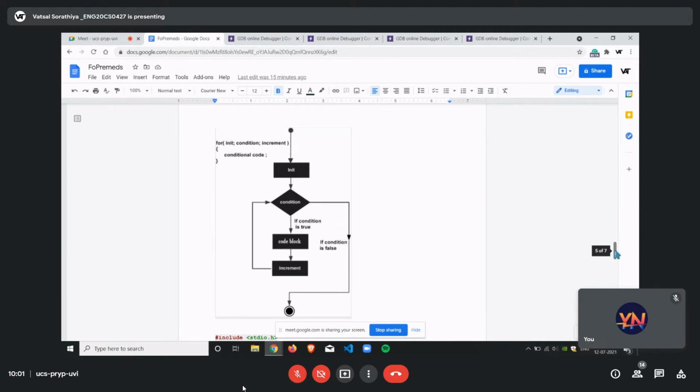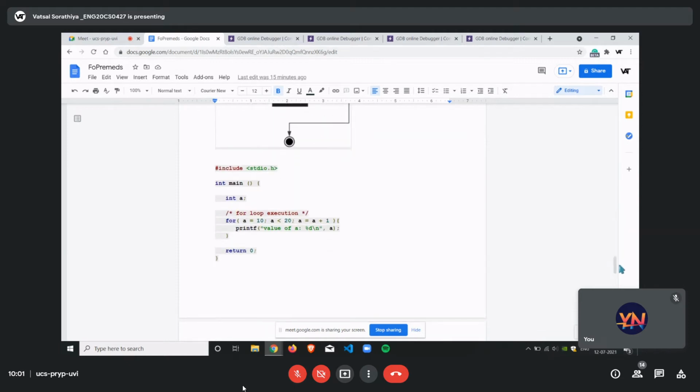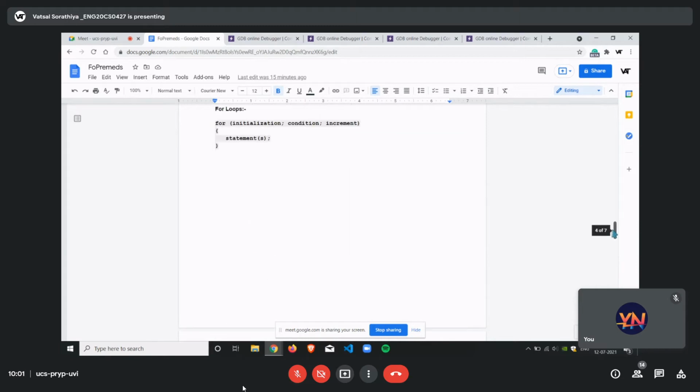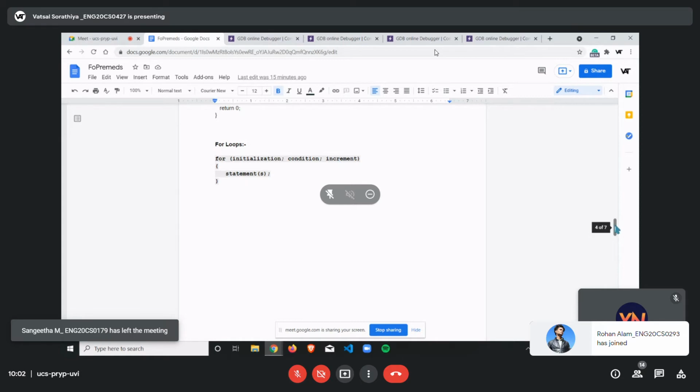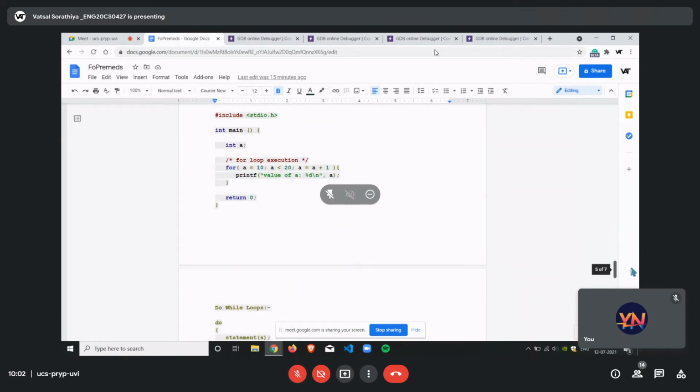So for example, if we want to print n numbers taken by user, let's say 10 numbers for now, then you just have to go for int i is equal to 0. Your condition should be i less than or equal to 10, and increment should be i plus plus, because it will take the entire number, it will check, it will print up till 10. And we have a code here, so it's more or less the same thing. Here we are printing from 10 to 20.